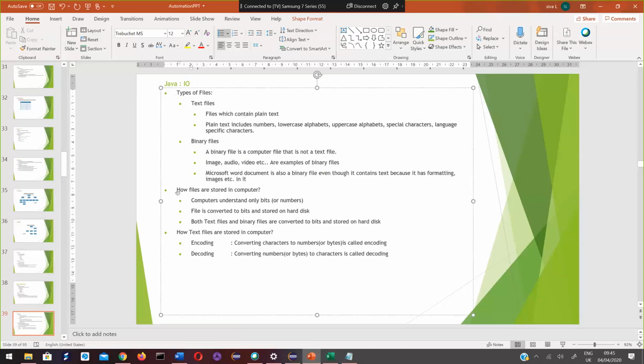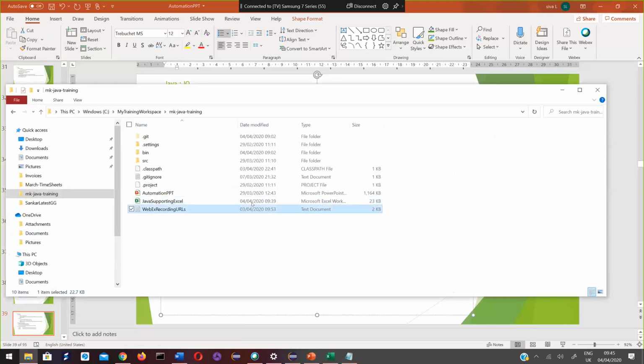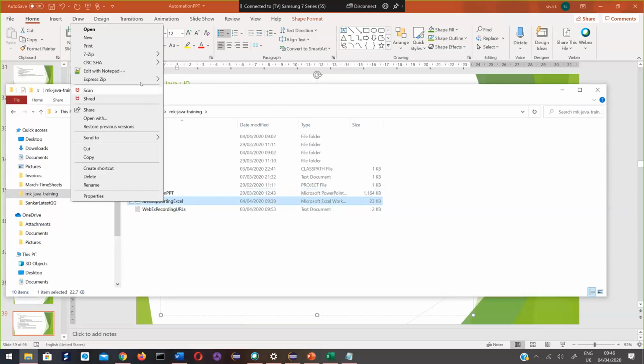Just a small piece of information that I need to provide here: how files are stored in a computer. So this one is a text document, a text file, but this is a binary file. This Excel file is not a text file. Similarly, this PPT is also not a text file. If I try to open it with notepad, let me try to open this with notepad. Open with.